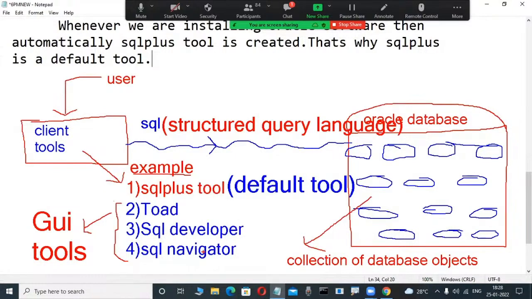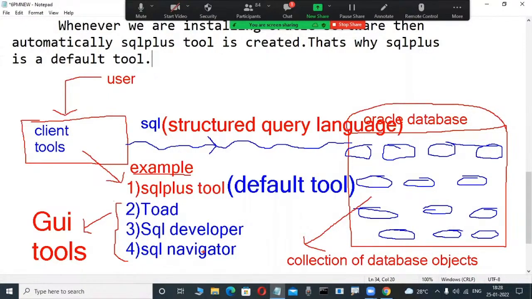Users connect to their client tools, maybe some tool names like SQL Plus, SQL Developer, SQL Navigator. SQL Plus is the default tool, we are not required to install it. Through these tools we are connected to the server, which has the Oracle database. Once connected, we use the SQL language, and by using this language we operate the Oracle database.